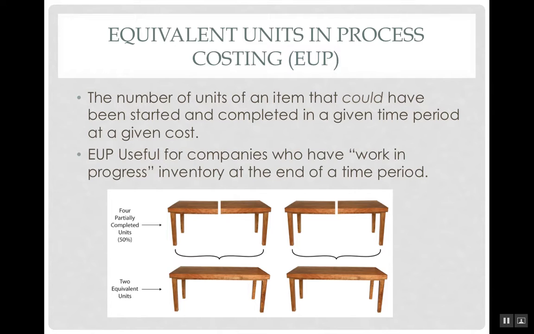It seems very basic, but I think it shows a good example of what equivalent units in process actually means. On the top here you have 4 partially completed units at 50%, which is equivalent to 2 units that are fully completed at 100%. So once again, 4 50% completed units is equal to 2 100% completed units.